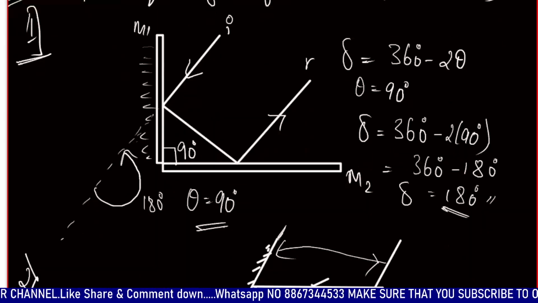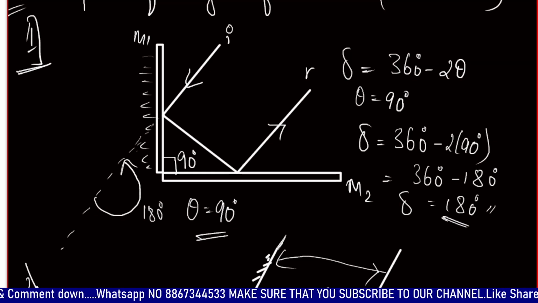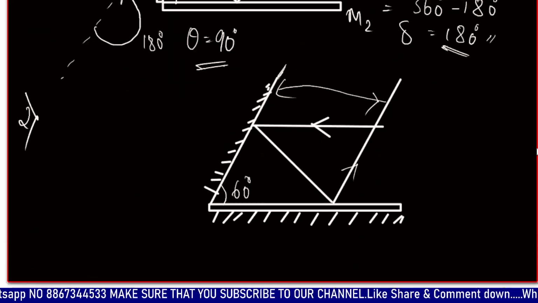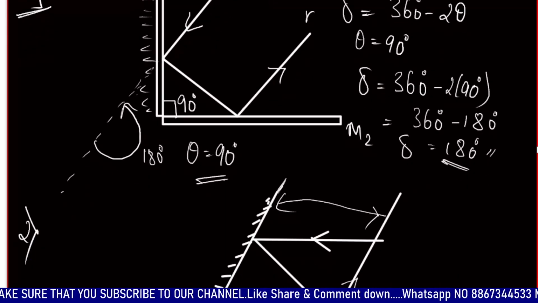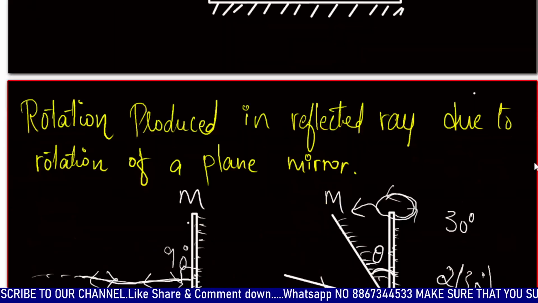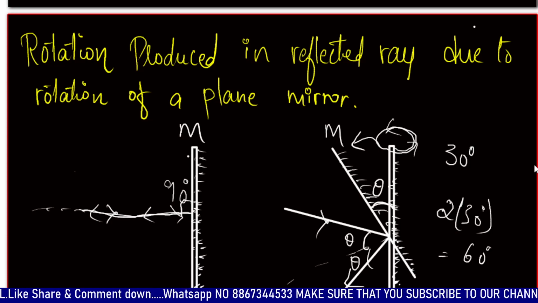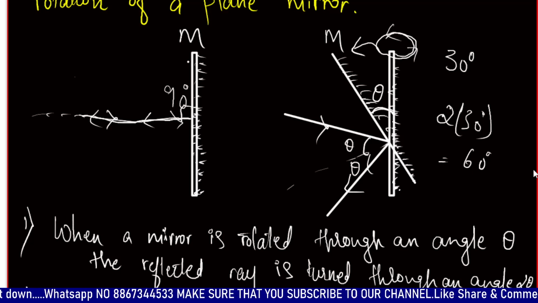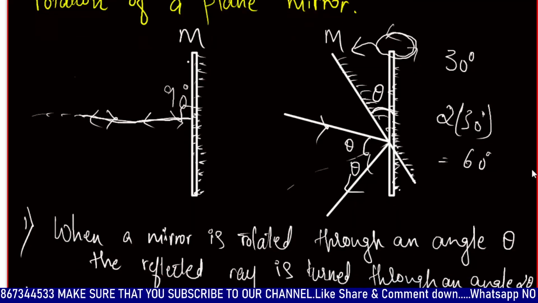And we have known a few conditions if these two mirrors are inclined with each other at specific angles. It may be 90, it may be 60. The ray diagrams are important. If you understand the ray diagrams, you will get the conditions thoroughly. And the rotation produced in the reflected ray due to rotation of the mirror: if the mirror rotates, the reflected ray also rotates by a specific angle.